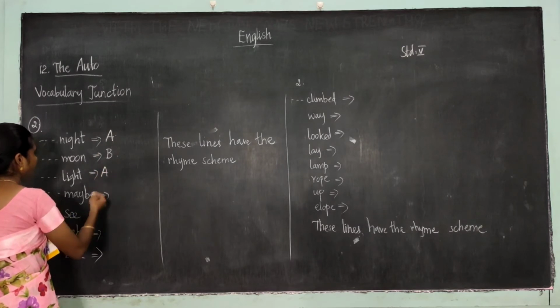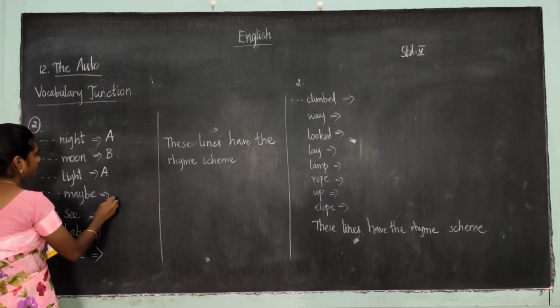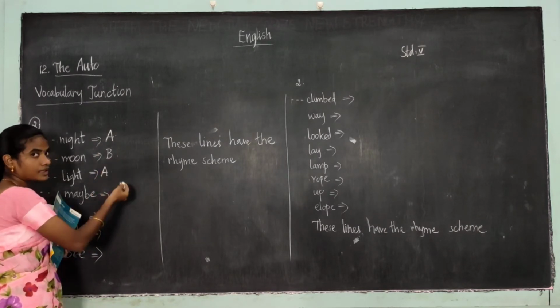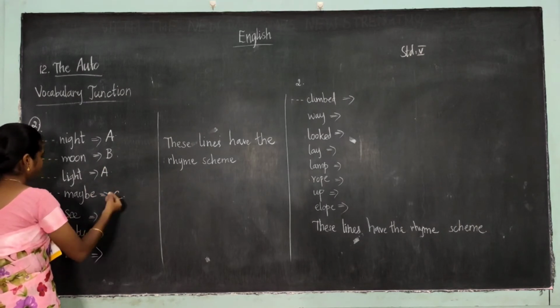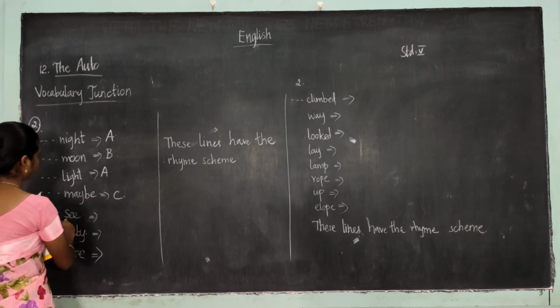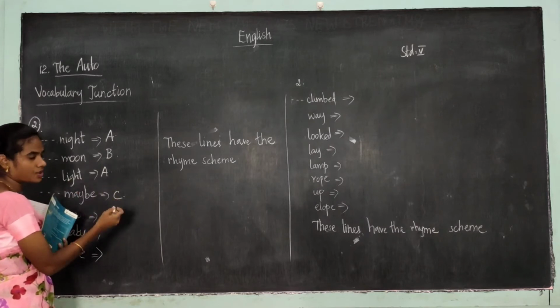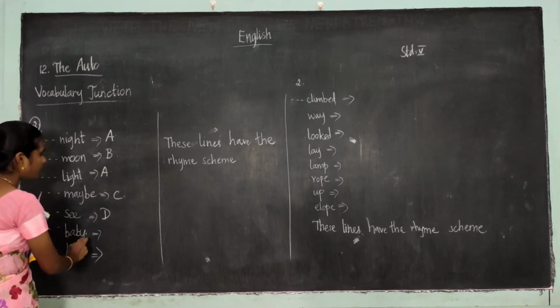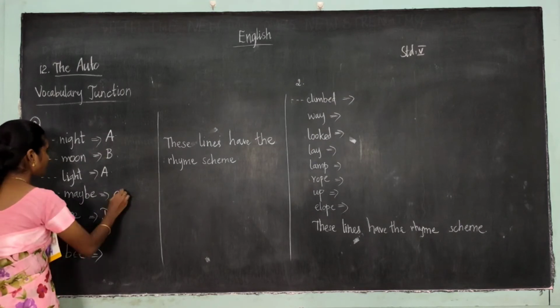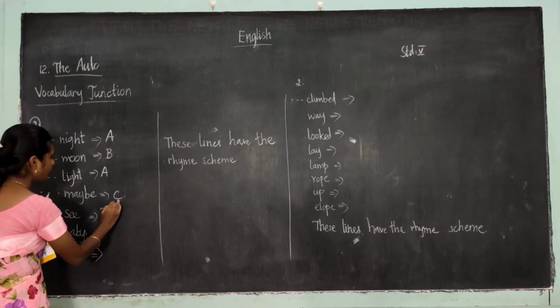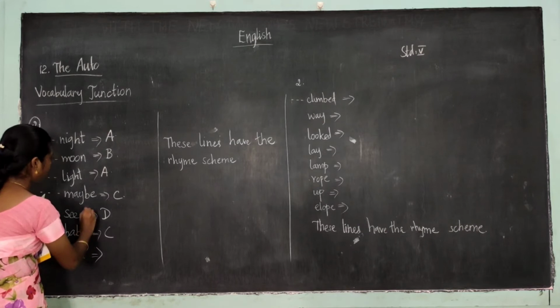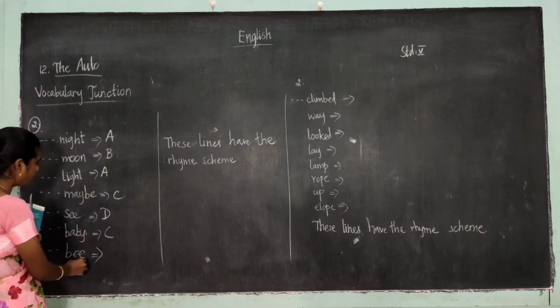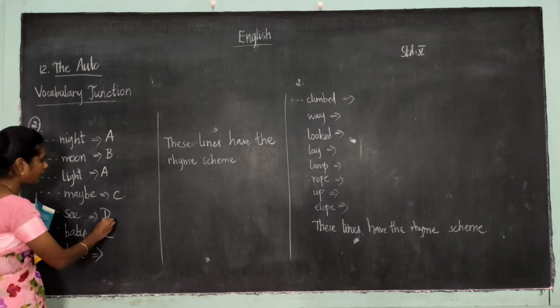What have I written here? A. Then maybe. Maybe is a C. After B what will come? C. Then see, it's a new sound, so we are writing D. Then baby. Maybe and baby are the rhyming words. What letter have I written here? C. Then be. Be and see are the rhyming words. What have I written here? D.